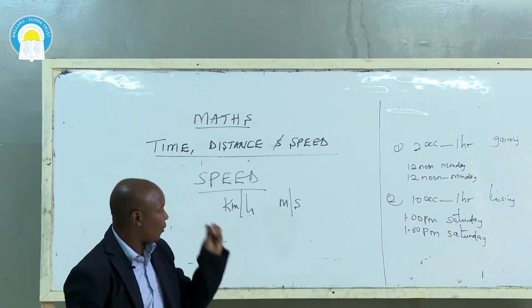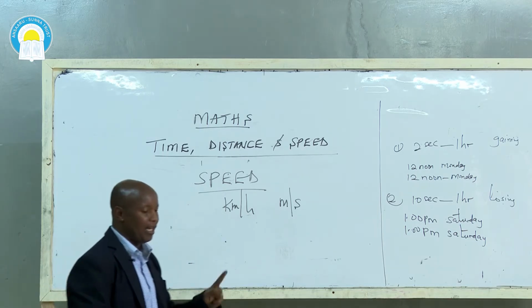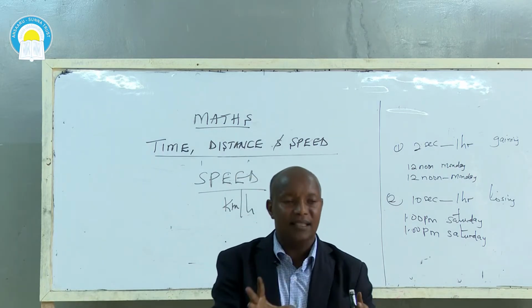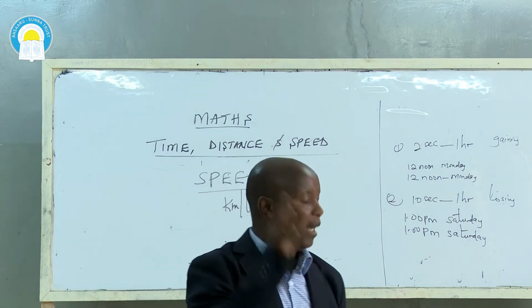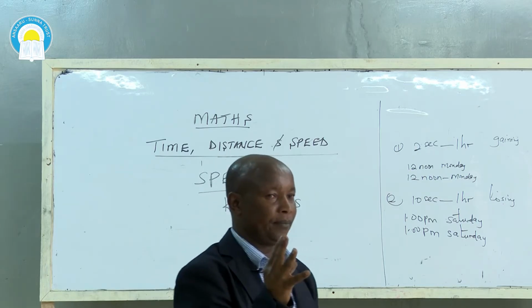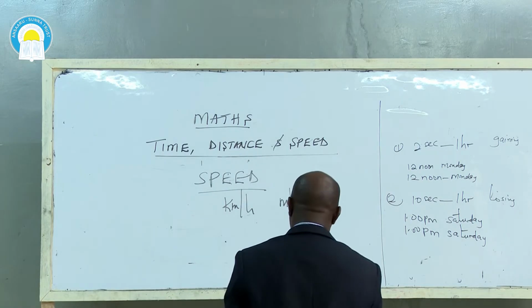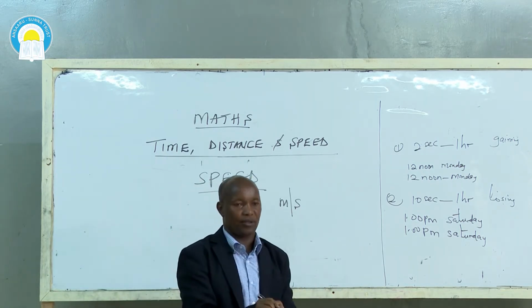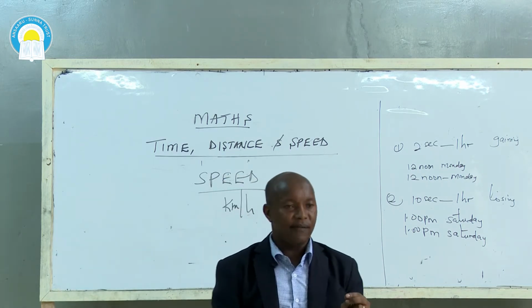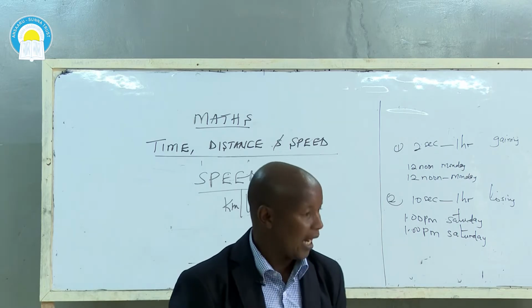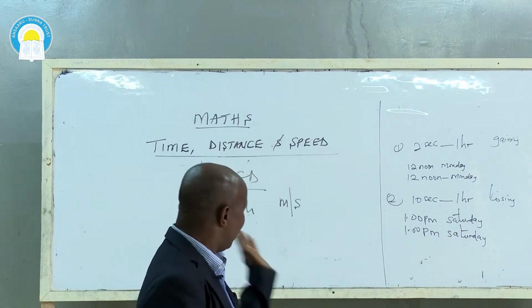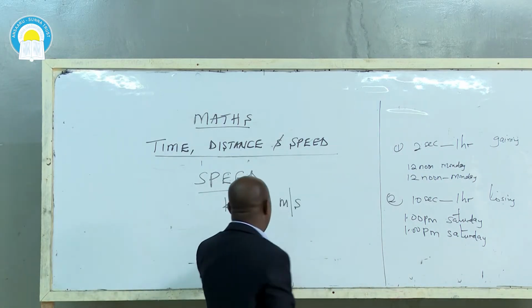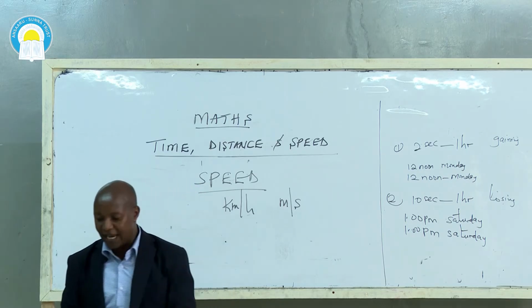And class, when you are calculating speed, kilometers must be divided by hours. If the distance is in kilometers, get me right? If the distance is in kilometers, then the time must be in hours. Get that clear. And the other way, if the distance is in meters, the time must be in seconds. So I don't want to see some of you dividing kilometers by minutes. I will not allow that in my class. Meters should be divided by seconds. If it's kilometers, should be divided by hours. That's how we get speed.